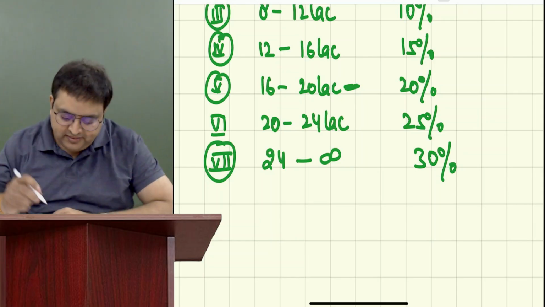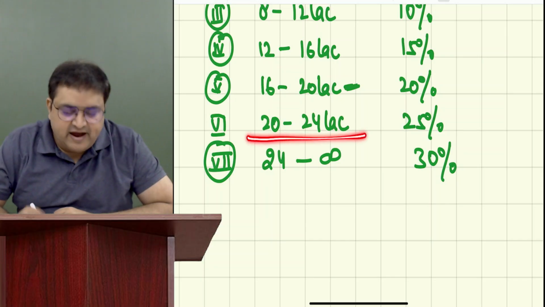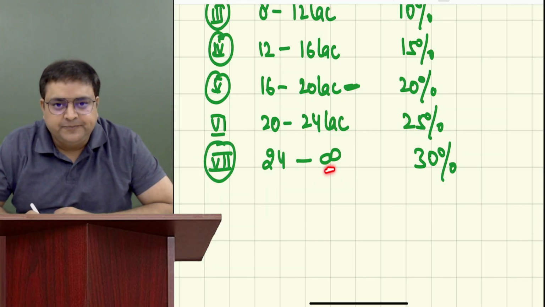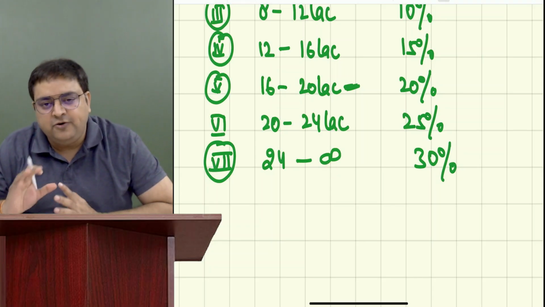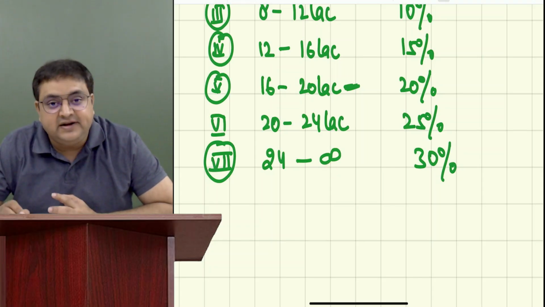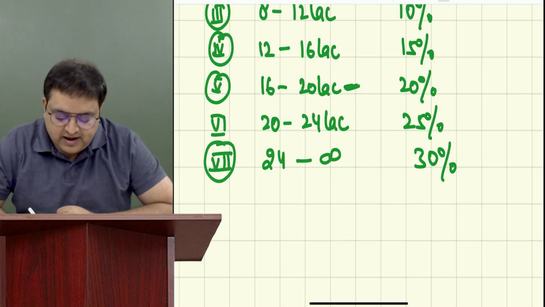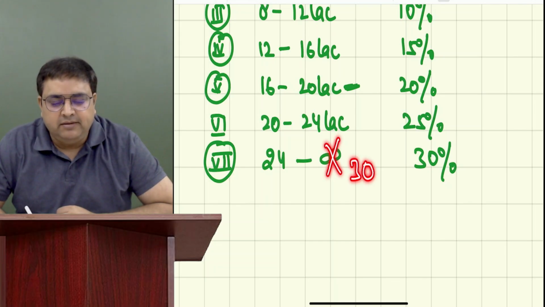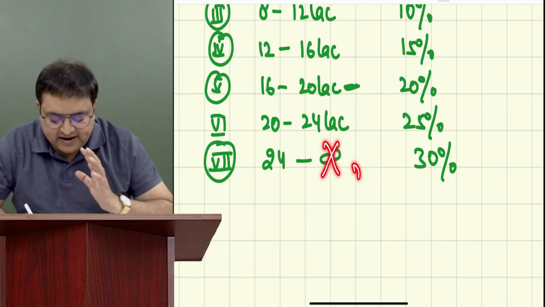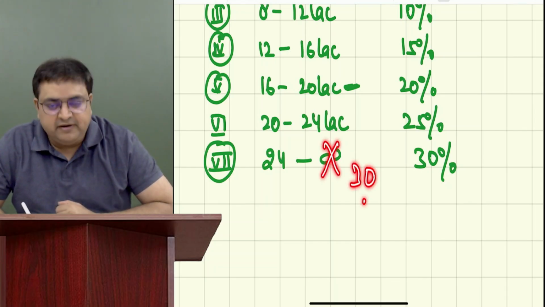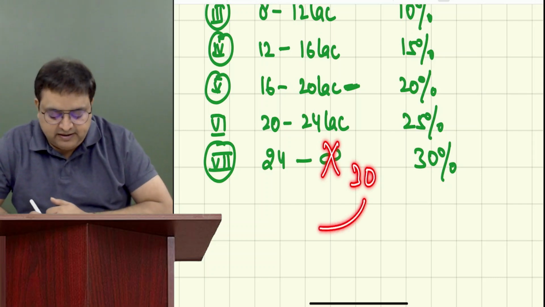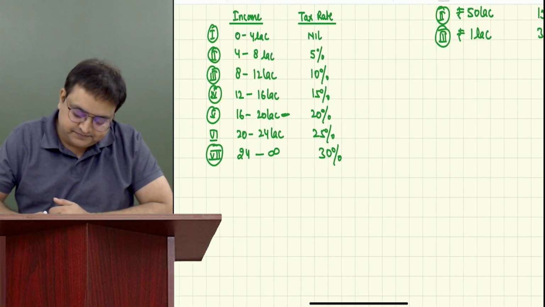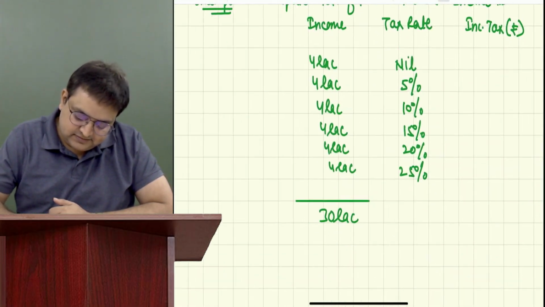Now, see, till this level we have done. Now, what is the upper limit for this last level, infinity? Guys, is our assessee going till infinity? No, sir. He is going till 30 lakh. So what I will do? I will cut this infinity and write 30 lakh over here, because maximum is going till 30. Upper limit will become 30 now for him. 30 minus 24 is how much? 6 lakh. 6 lakh, 30%. Have you understood this?